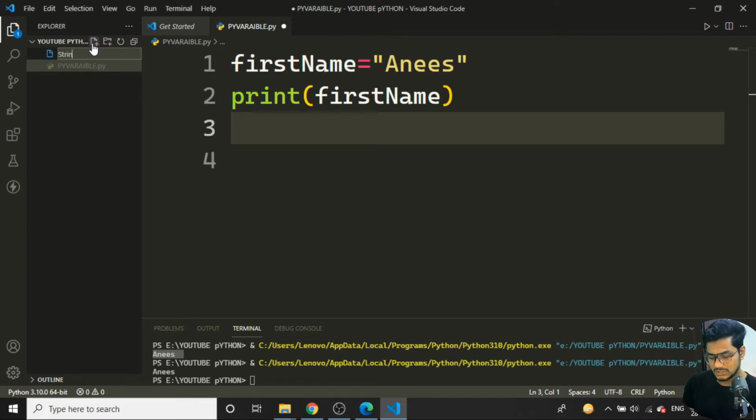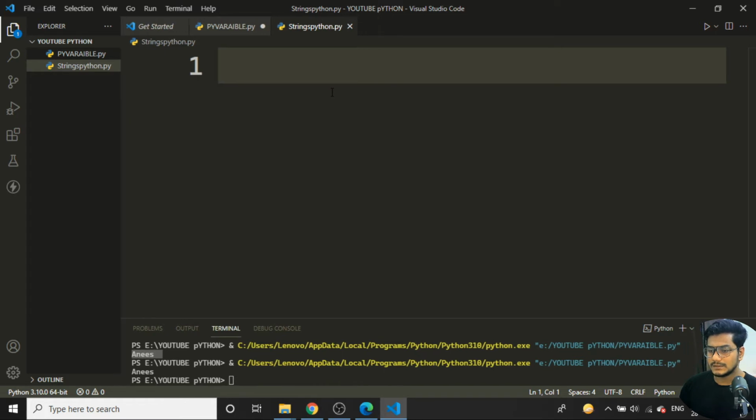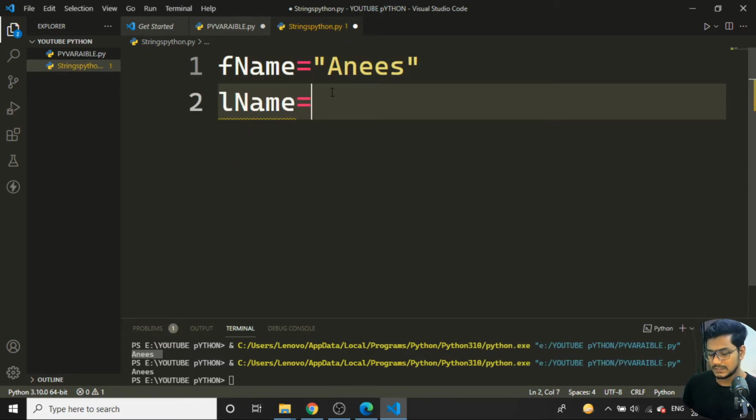I'll just make a new file and name it strings python dot py. Here I'll write some code. I'll write f name is equal to, and I'll give my name over here. It is also a valid string. Then for L name, I'll give Rahman over here. It is also a valid string.